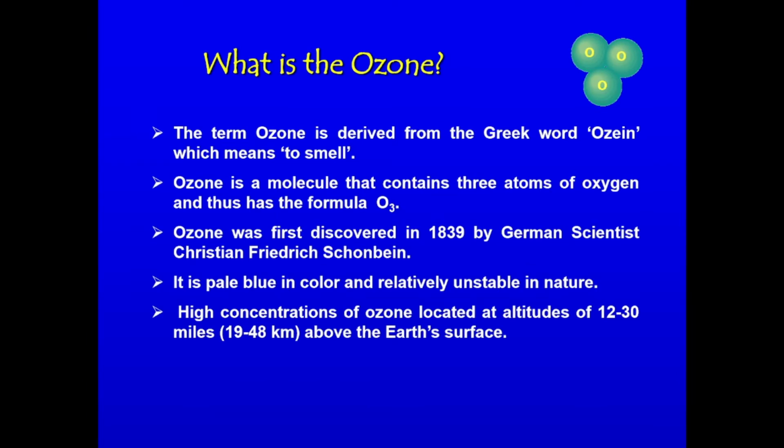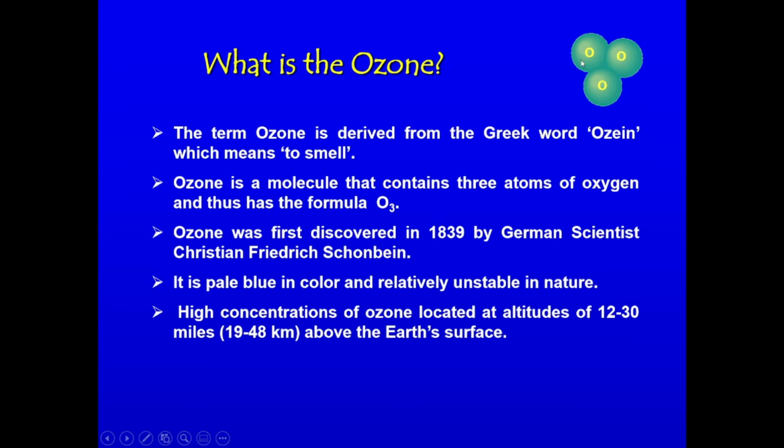Before we get into the ozone layer, we have to refresh our knowledge about ozone gas, which is the main component in the ozone layer. You may see on the extreme right side of this slide, the ozone molecule is represented here.